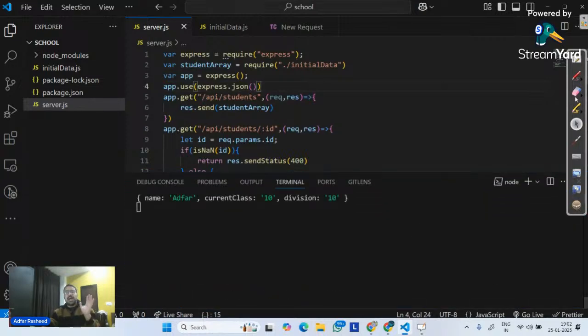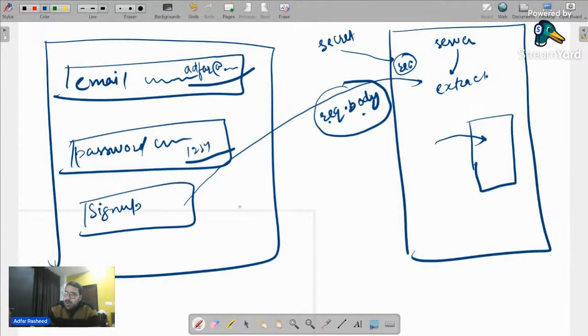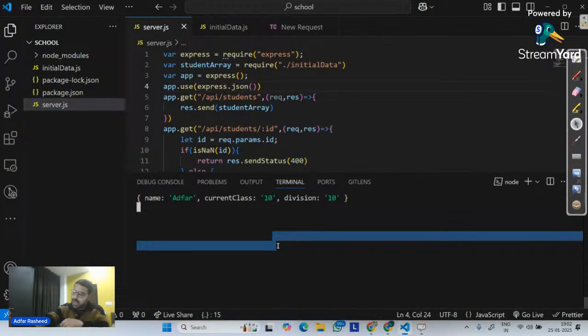Now, imagine I have a front end as well. Somehow I have to figure out how to transfer email and password inside this request.body. And how do we do that? You will see that later on. We use the fetch method or Axios for the same. I hope this makes sense. Am I clear? Done. Moving a little bit forward.